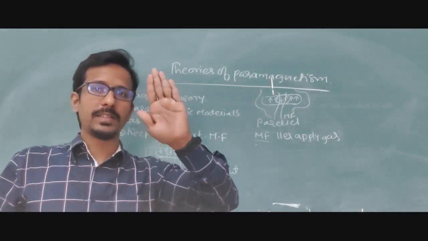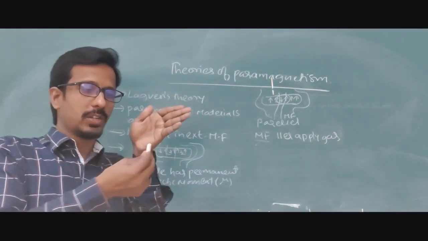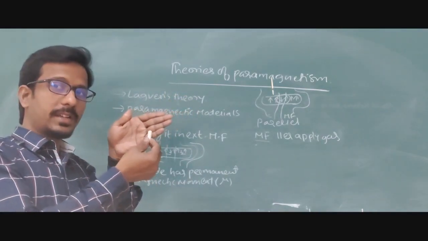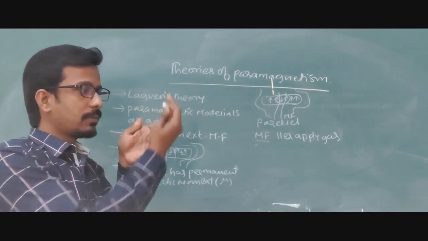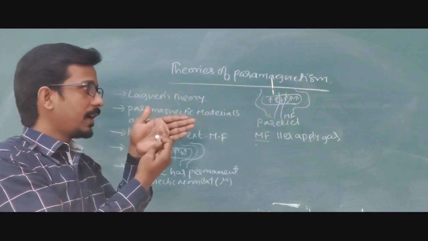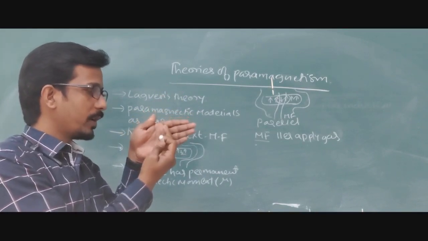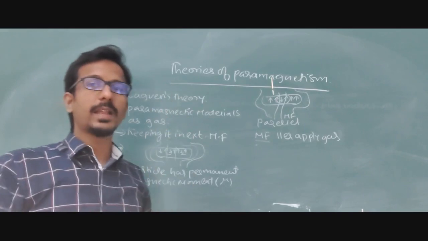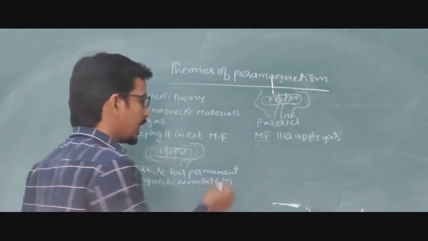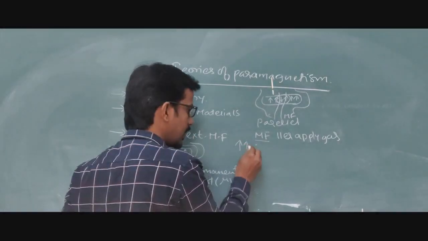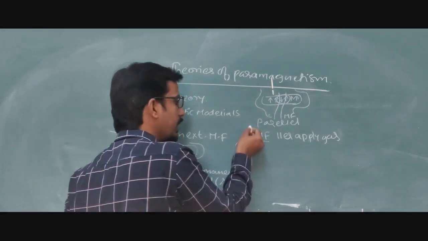When the magnetic material is like this, the orientation of the magnetic moments takes place along the parallel direction. If the field lines are moving in this direction, the magnetic moments inside are also moving, nothing but the poles. Let us draw the diagram. Suppose we have the poles like this. I am applying a magnetic field, which means they are also going.